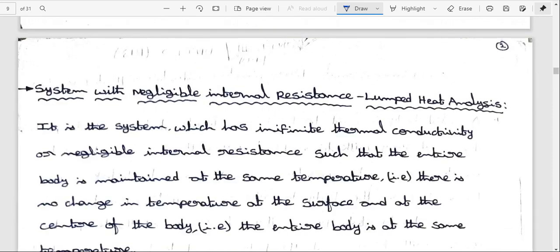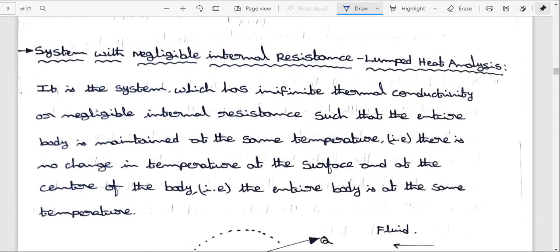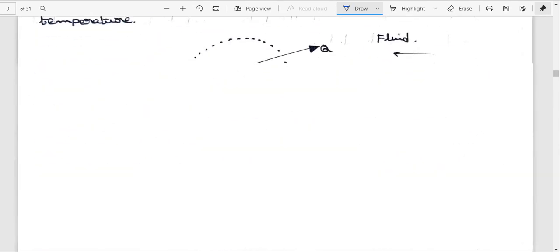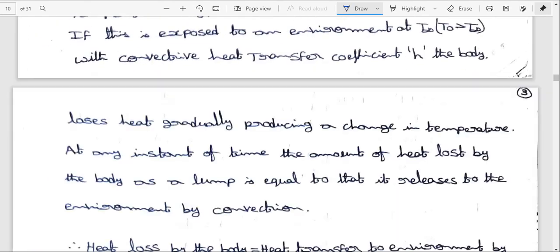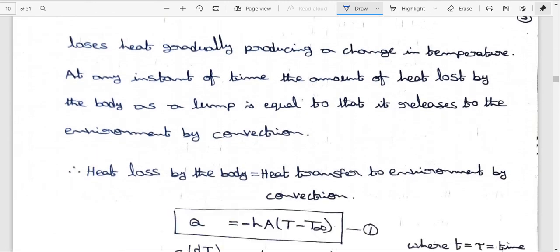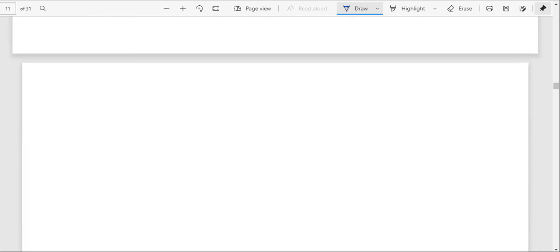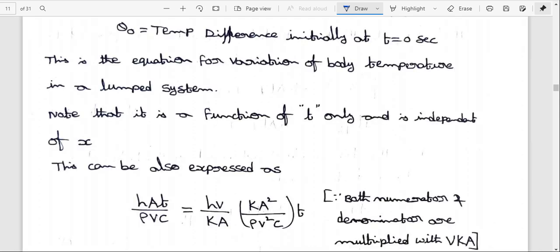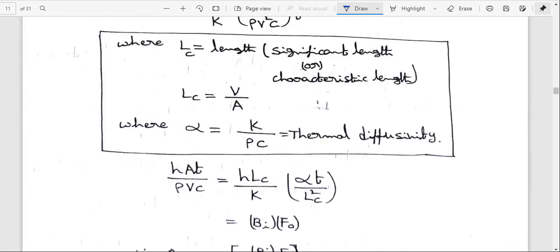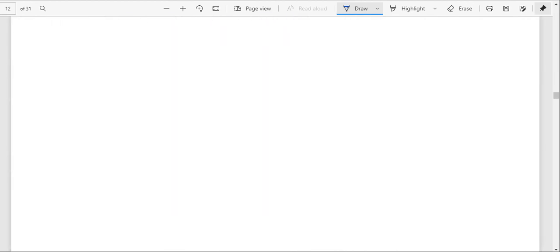The first topic is the system with negligible internal resistance, the lumped heat analysis. First of all, we need to derive the lumped heat analysis. What is meant by lump? Lump means a compact mass of substance or regular shape.